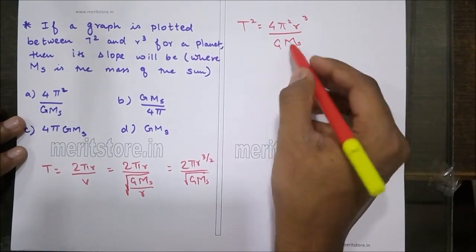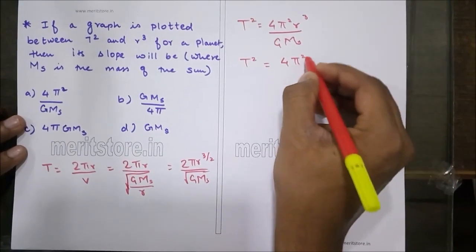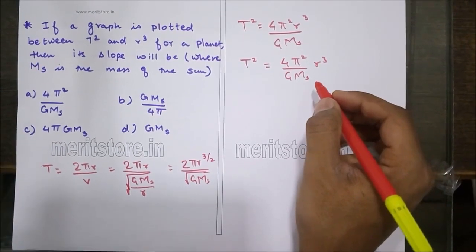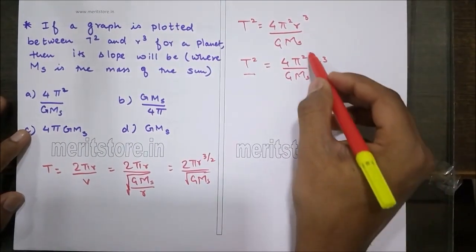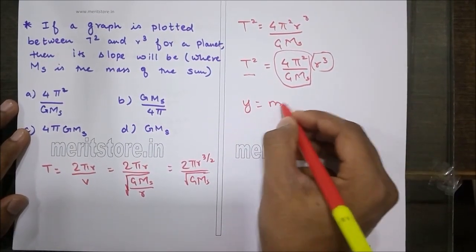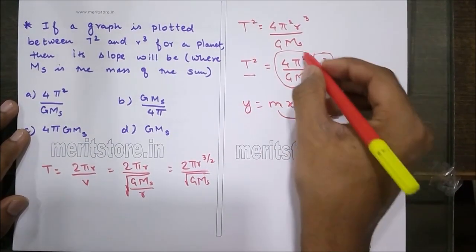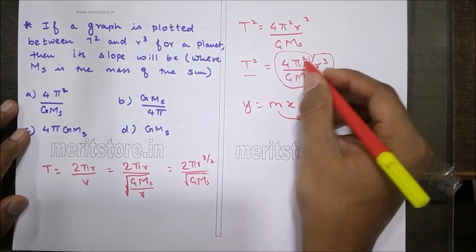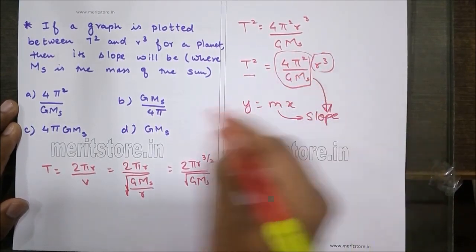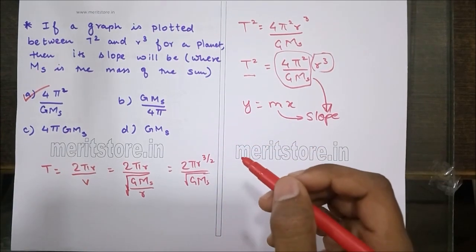Now as you can see, this T square is equal to 4 pi square upon G Ms into r cube. This is nothing but of the form y equals mx. For a standard equation y equals mx, m is nothing but the slope. Similarly, in this case, the term 4 pi square upon G Ms is the slope. Therefore, if a graph is plotted, 4 pi square by G Ms would be the slope. Hence, option A is the correct answer.